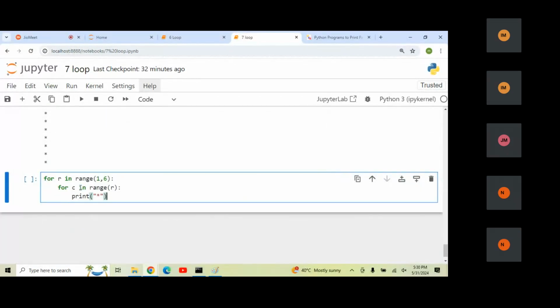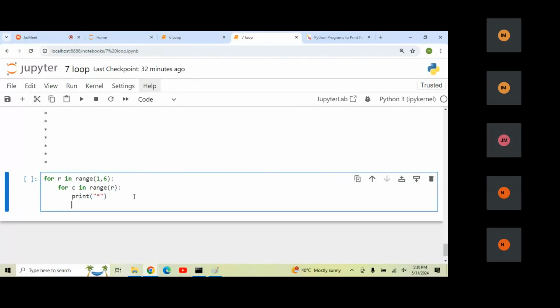How to align this? Here I need to write a new line for each and every row. This is my row iteration. This is my column iteration. Inside of the row, column will be there. This is the main block, this is the row iteration, this is the column iteration.